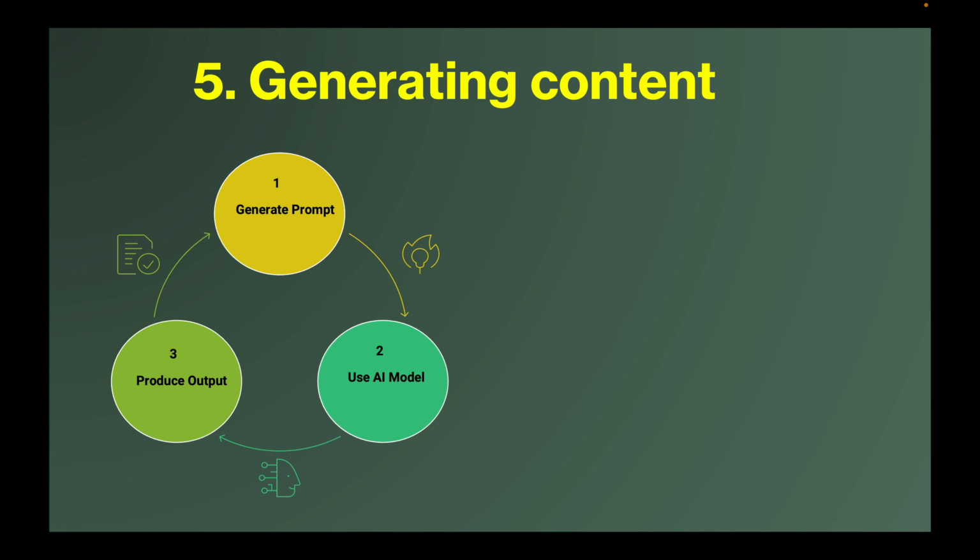Generating content. The first step is prompt engineering. Then the Gen AI model is trained to generate new content. For example, when we give a prompt like "today it will rain," then AI uses what it has learned to predict what comes next, like "today it will rain heavily."